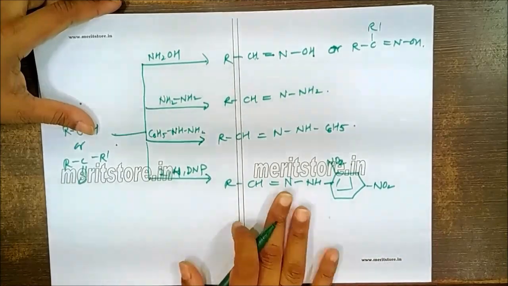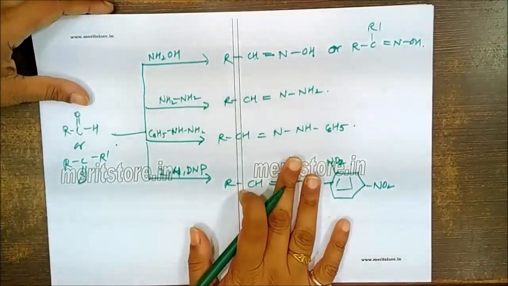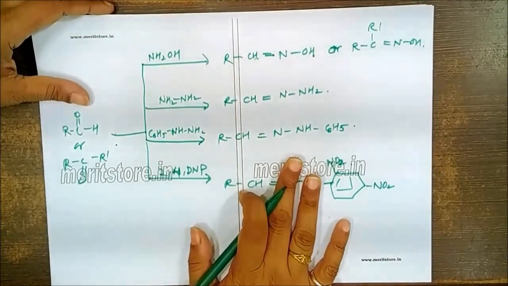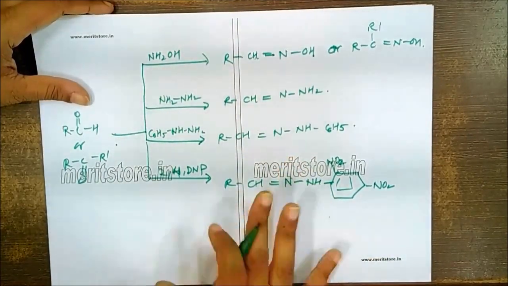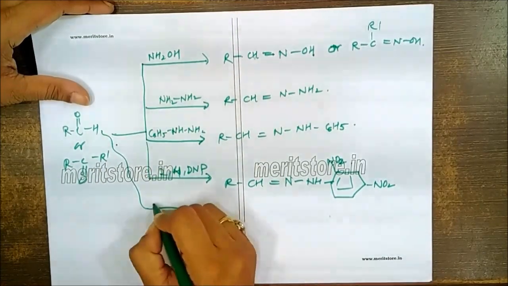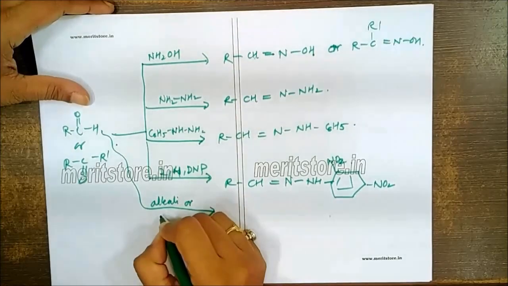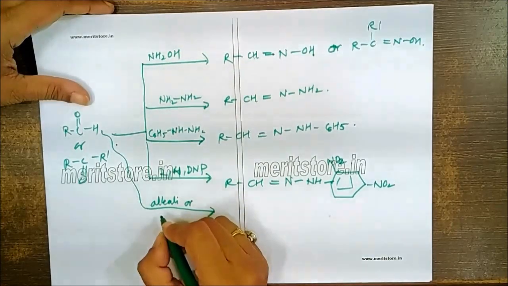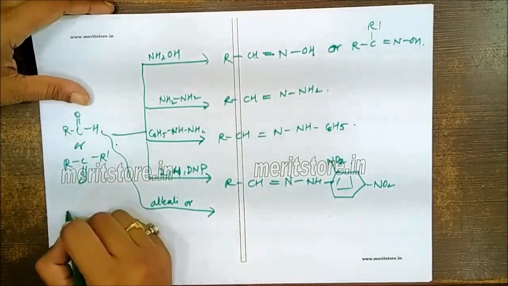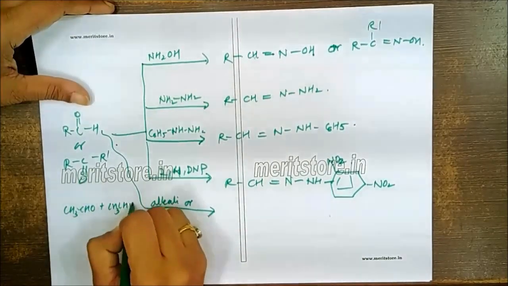Here we also have to focus on the main important reactions, that is the aldol reaction and the Cannizzaro reaction. Aldol reaction, if I'm talking about aldehyde, in presence of strong alkali, let's say we are doing this aldol condensation with CH3CHO plus CH3CHO.